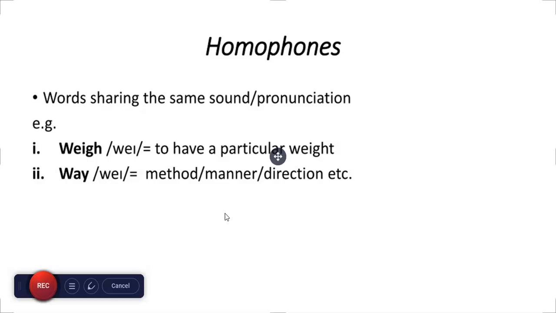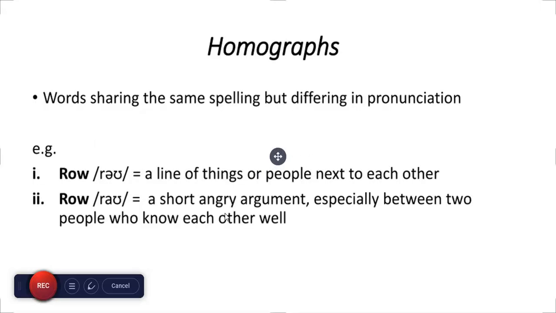Homophones are words sharing the same sound or pronunciation. For example, we and wee, weigh and way, meaning method, manner and direction, etc. Homographs: words sharing the same spelling but differing in pronunciation. For example, row, a line of things or people next to each other. Row, a short, angry argument, especially between two people who know each other well.